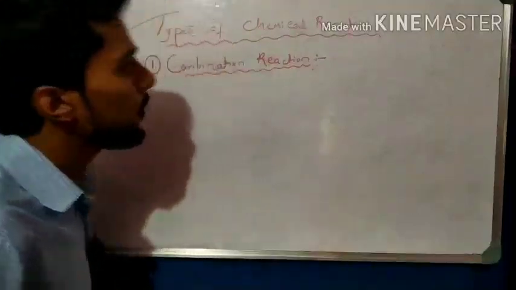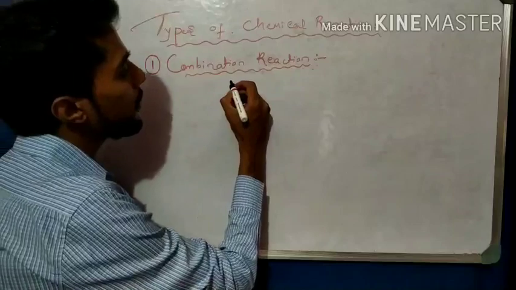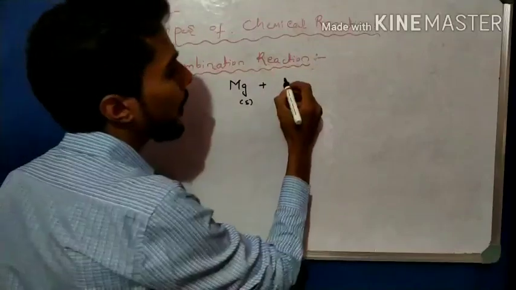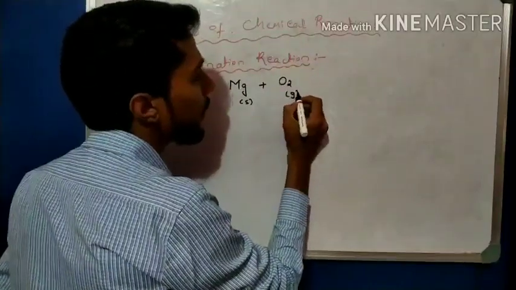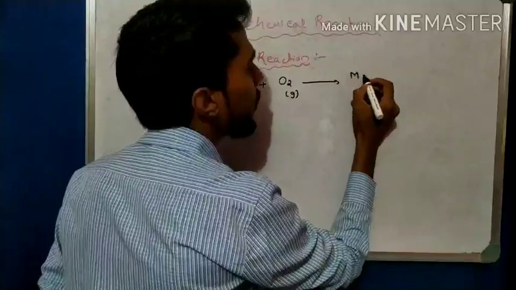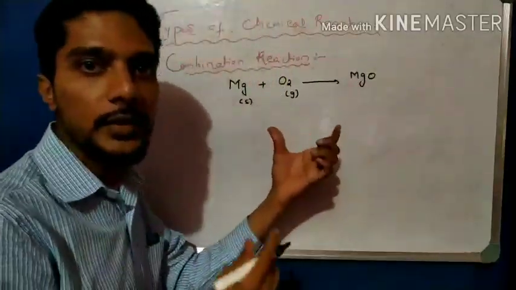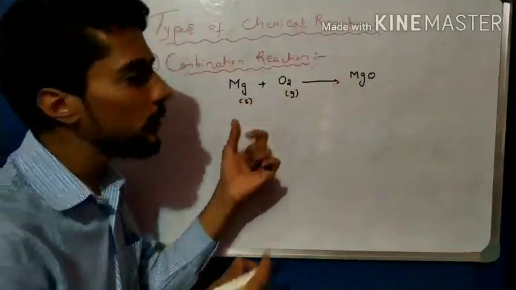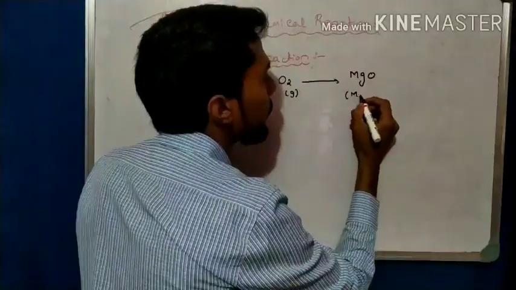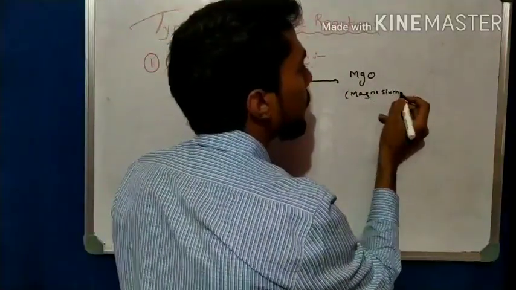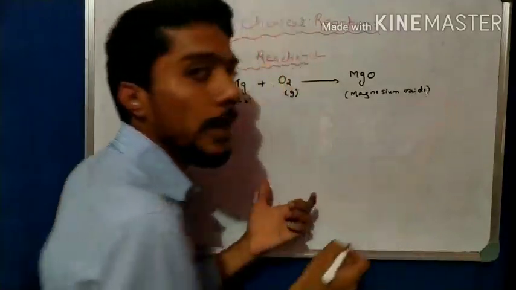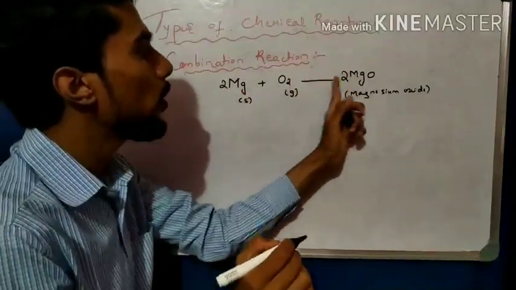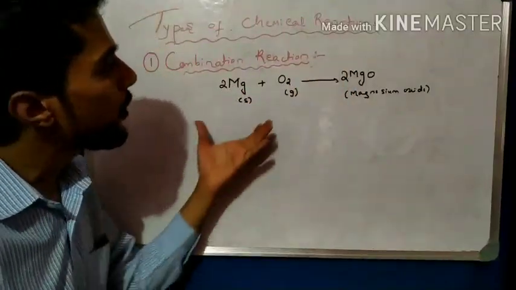So here I directly write the equation. Magnesium, which is solid in state, reacts with oxygen present in the atmosphere, and forms magnesium oxide, a white powder, with dazzling white light. A white powder is called magnesium oxide because of the oxygen. I write here magnesium oxide, a white powder. So balance here 2 and 2: 2 magnesium, 2 oxygen. So balance here.